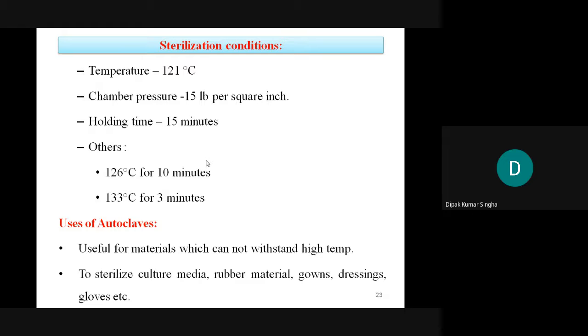Another is 126 degrees for 10 minutes, and 133 degrees for 3 minutes. The autoclave is useful for materials which cannot withstand high temperature, and sterilizes culture media, rubber materials, gloves, surgical dressings and instruments.